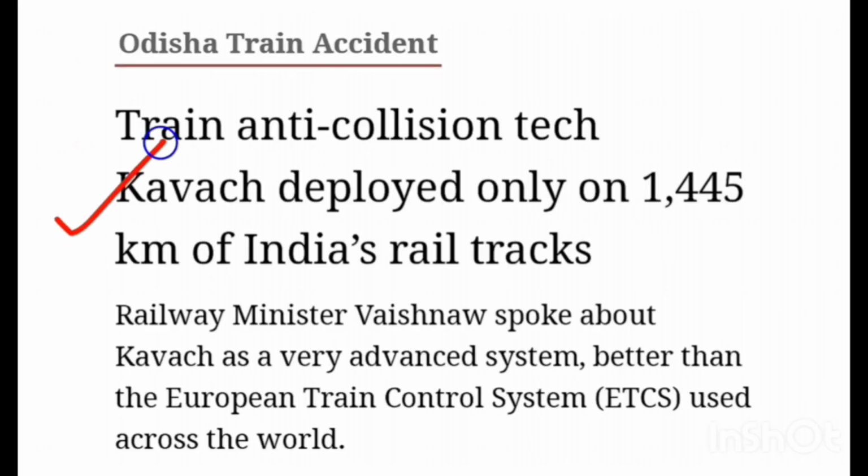Here you can see that the plan was to extend Kavach system up to 2000 km of rail network in 2022 to 2023, but so far only 1445 km of routes are covered. And one thing you have to know is that the total rail network of India is 68,000 km, yet only 1445 is covered. Okay, only 2% coverage is done, and at this speed it won't be completed in our lifetimes.